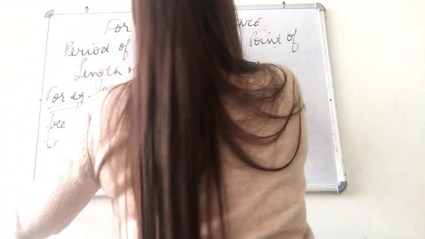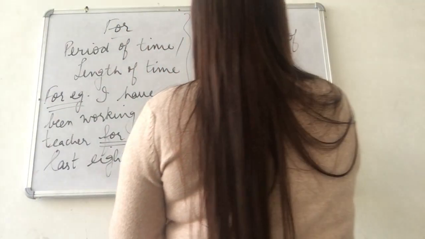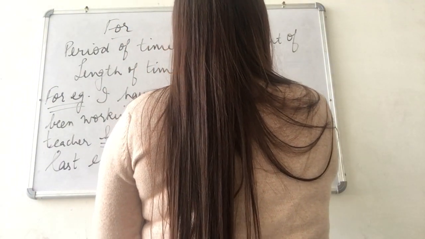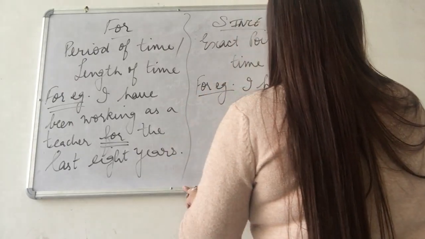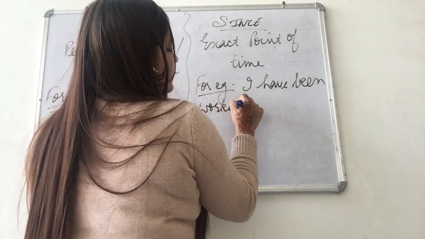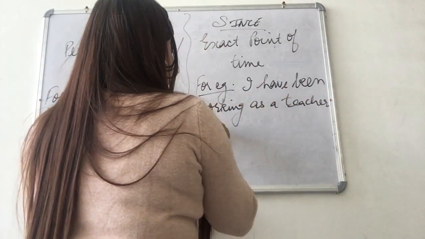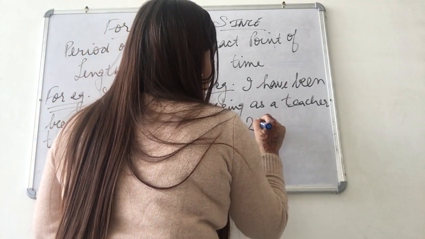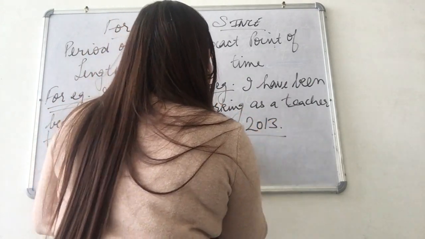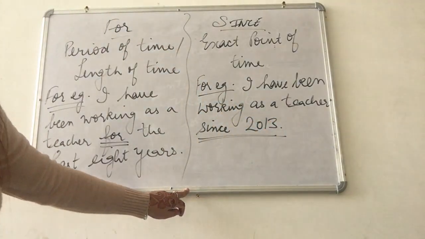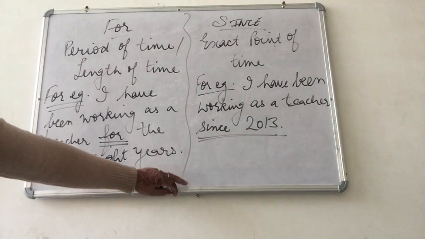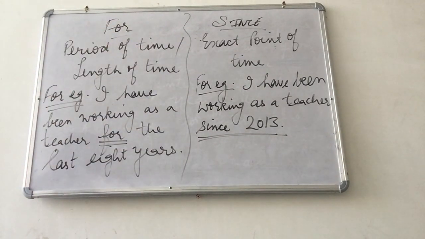Now an example of since. For example, I have been working as a teacher since 2013. So over here I am talking exactly about a point of time. So this is the main difference between the preposition for and since.